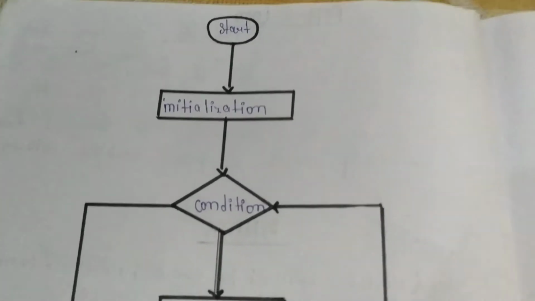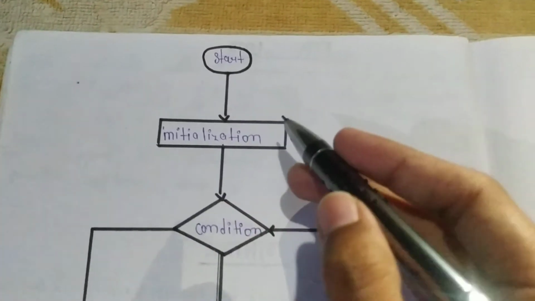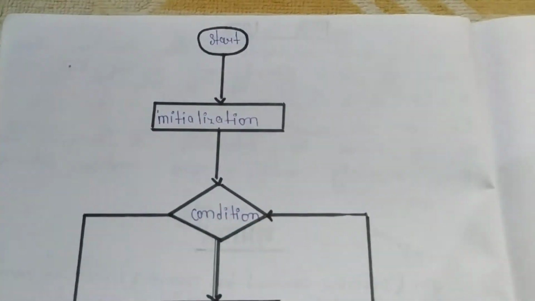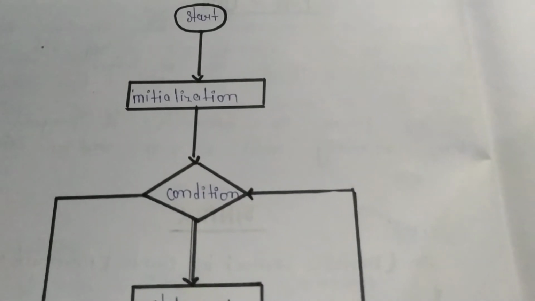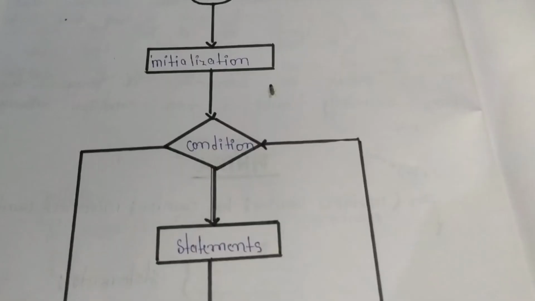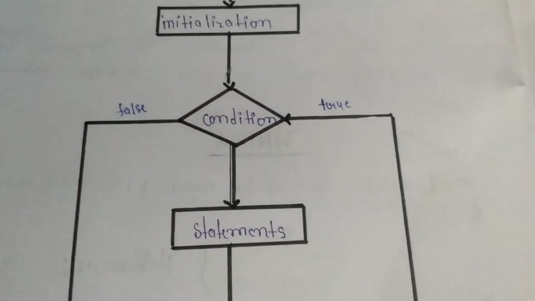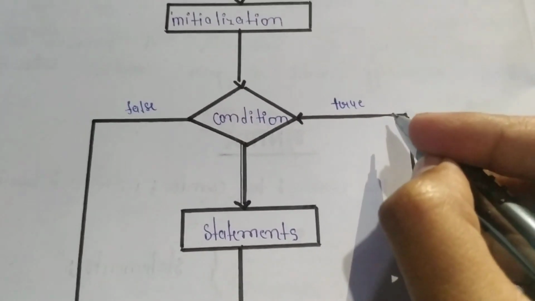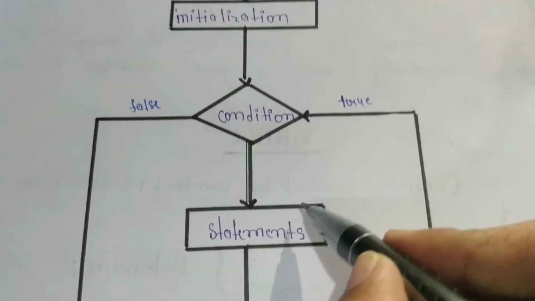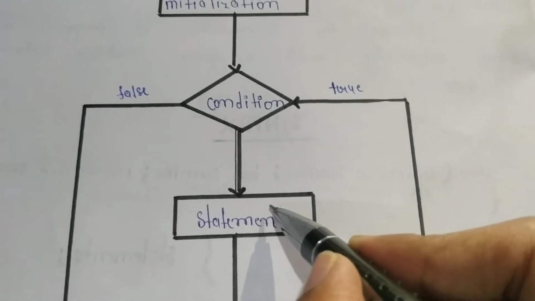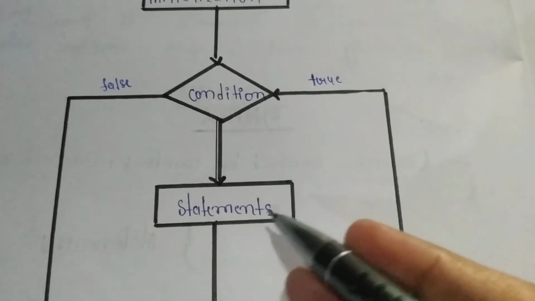First we start the loop, and then the initialization, which is executed only once. Then the condition is checked. If the condition is true, control enters the body of the loop and the statements are executed.